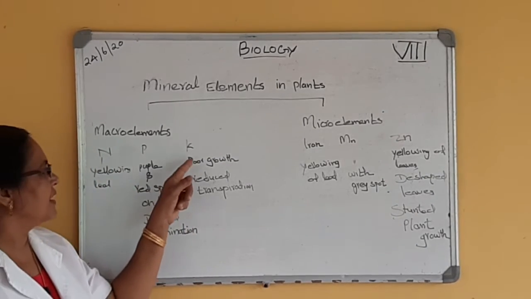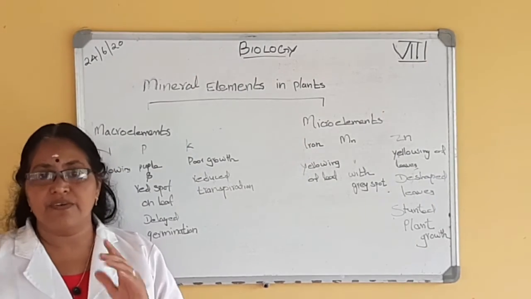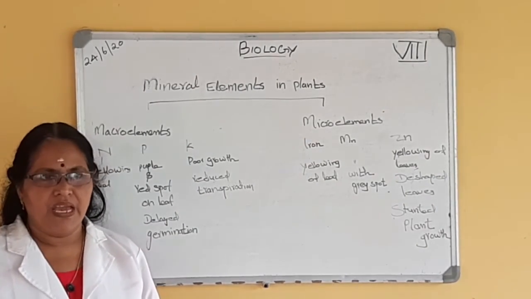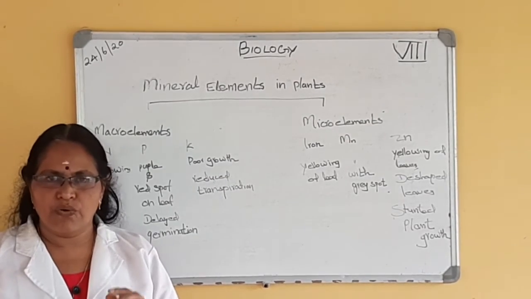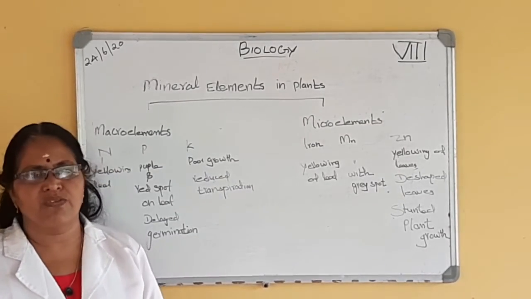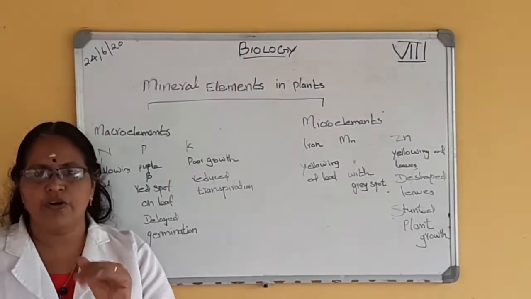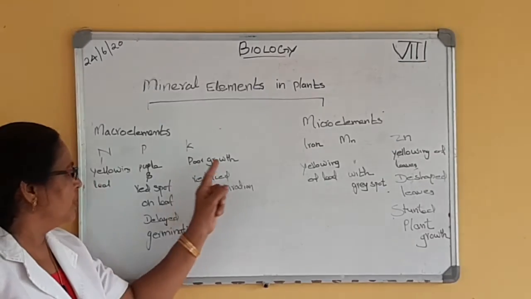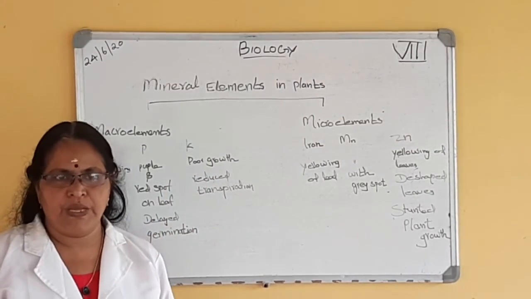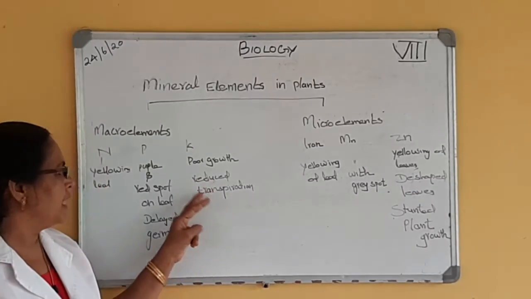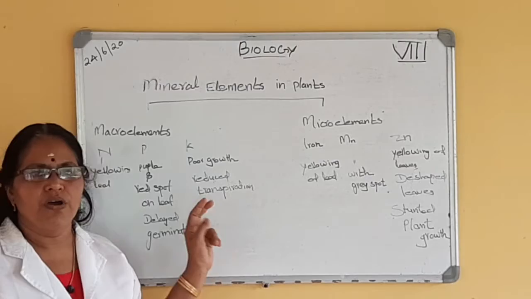The next one is potassium. Potassium is very essential for the growth of the plant. If the root is not absorbing potassium from the soil, the plant shows poor growth. It will not grow properly. Poor growth, and the transpiration rate will be reduced in plants. So poor growth and reduced transpiration, these two are the deficiency of potassium.